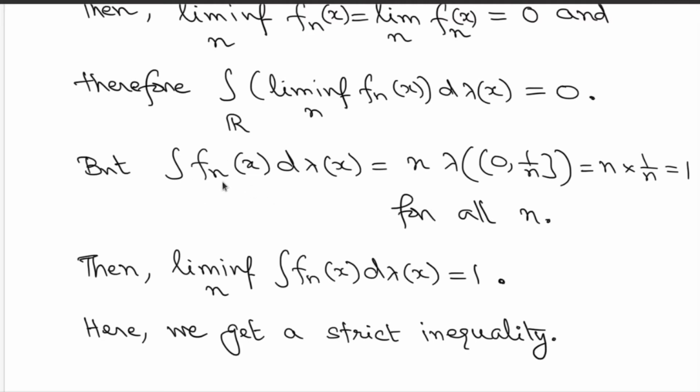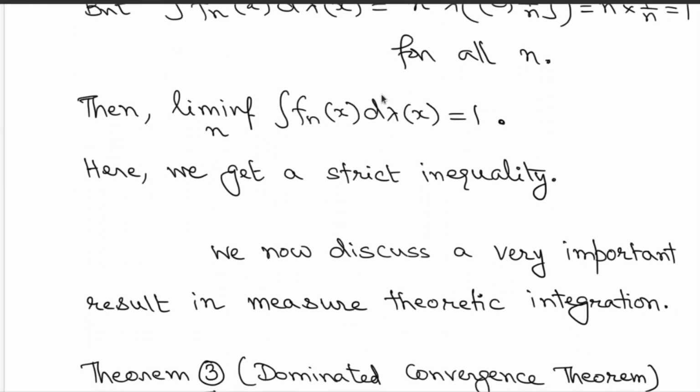So let's first compute the integrals of the fn's. Remember, they are n times the indicator of the interval (0, 1/n]. So following the definition of the integral with respect to the Lebesgue measure lambda, that is nothing but n times the Lebesgue measure of the interval (0, 1/n]. But that is nothing but n times 1 over n, which is 1. So for all positive integers n, the integral of fn is exactly equal to 1. Therefore the limit inferior of the integrals of fn is exactly equal to 1.